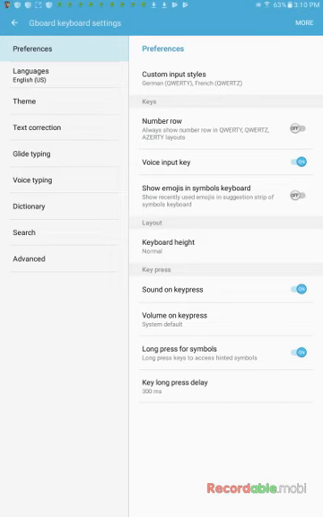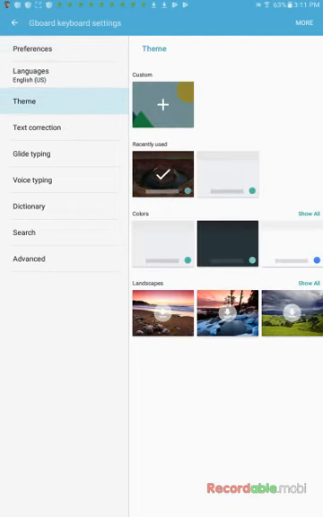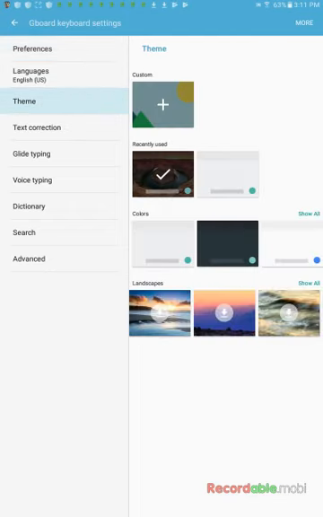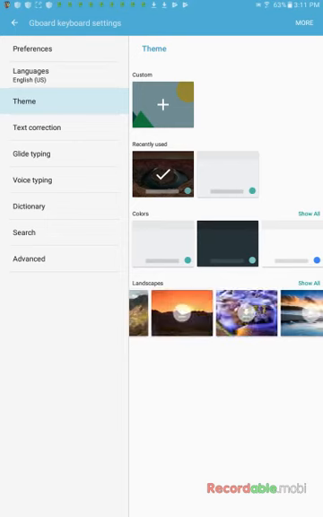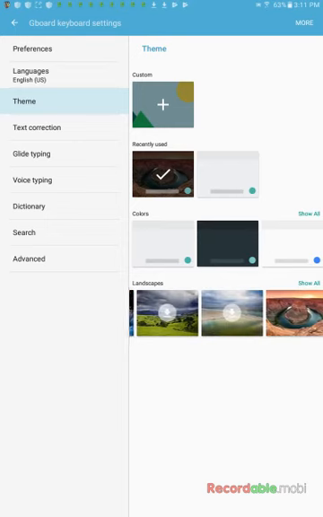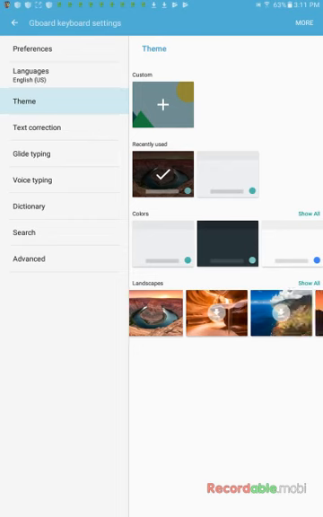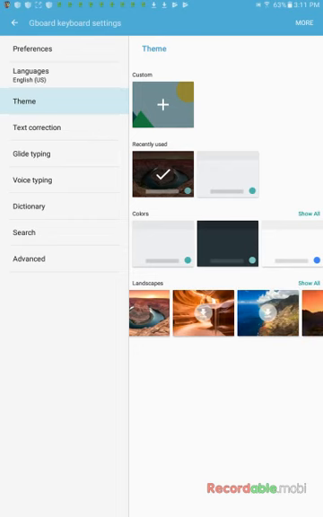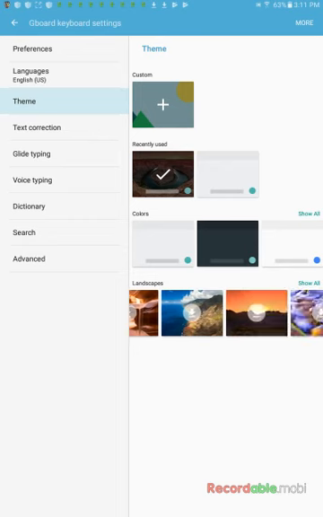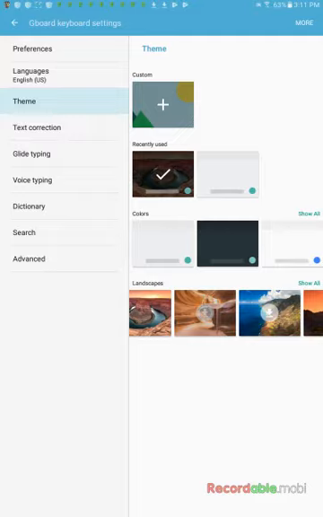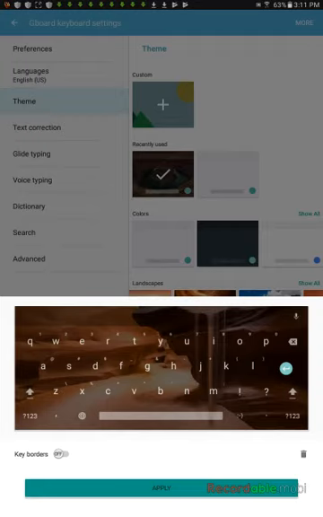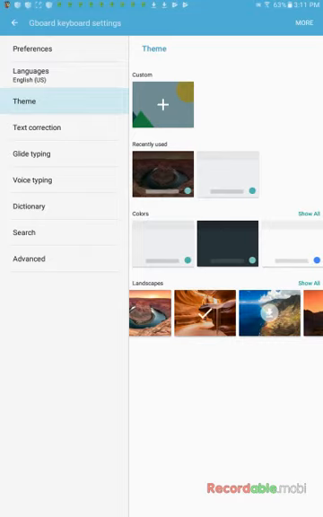It pretty much does everything for you, but what you want to skip to is theme. You can download a theme from the internet, or you could choose one of these that they already have for you. I did mine quickly because I'm too lazy to go into the internet right now, so this is how I did it. So to change it, you're going to click on the one that you want, hit apply.